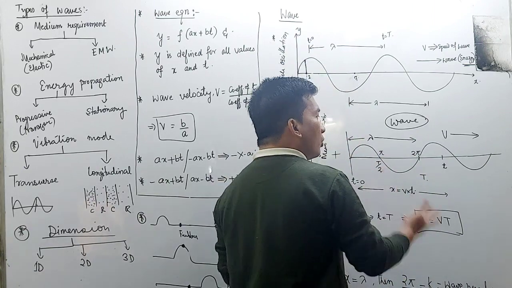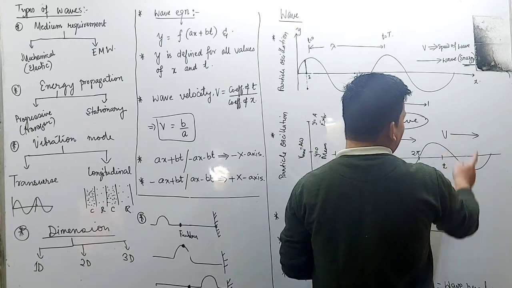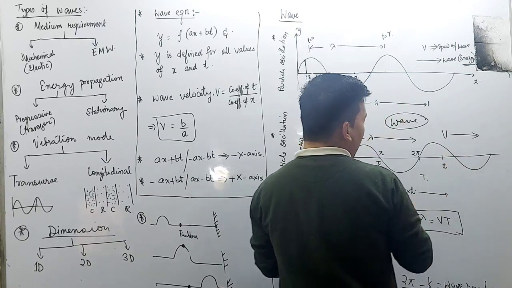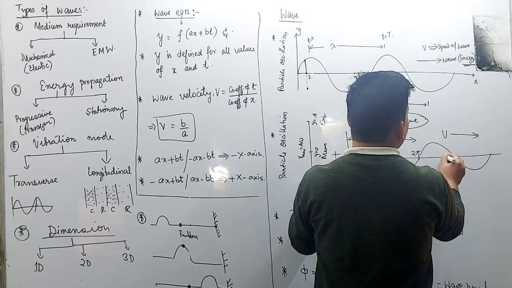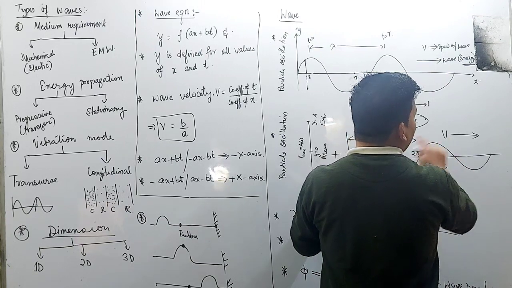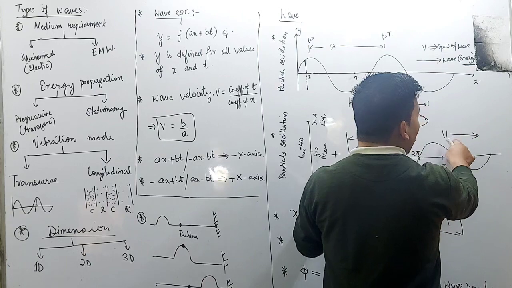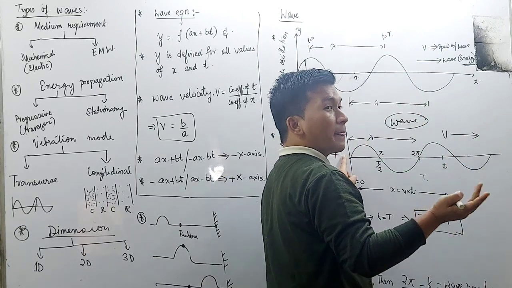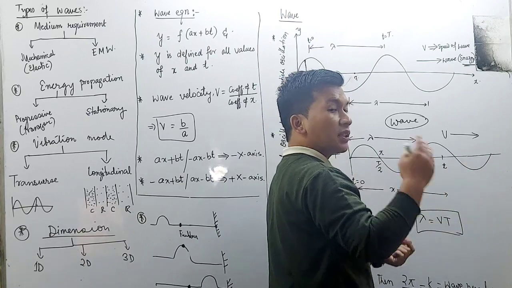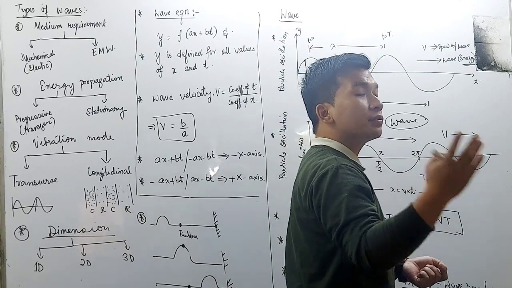Like we all know, if we have to consider the displacement of the wave from this starting point to this point after time t, provided that v is the speed of the wave, then what will be the displacement? Displacement is very simple: distance is equal to speed into time.